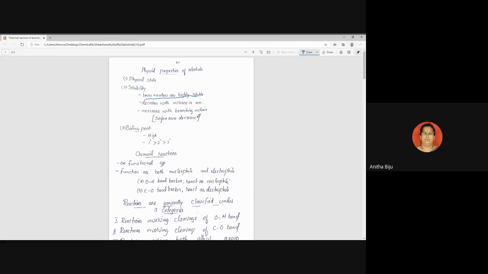Then what will happen when we go to higher members like carbon 6, 7, 8 and so on? Hydrogen bonding is formed there, but since the molecular mass increases, there are some other forces like steric hindrance also functioning along with it. So that's why when we move to higher members, they are less soluble, or in other words, we can say they are insoluble in water. Okay. Now the next point is also there,